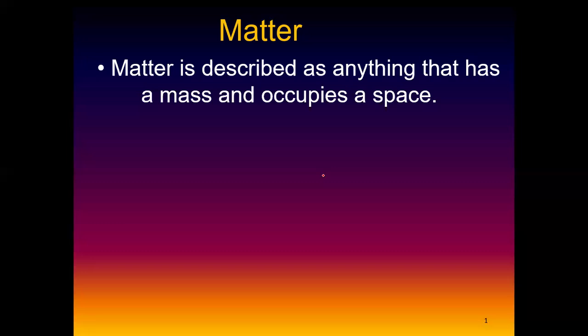Even an atom itself has its own mass. Even the electrons inside the atom, even the protons, even the neutrons inside the atom, they have their own mass. So anything that has mass and occupies space, we describe as matter.